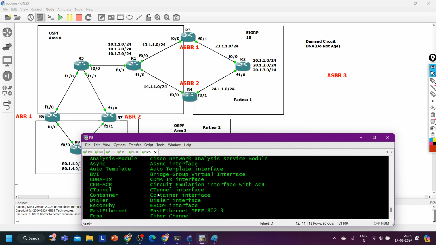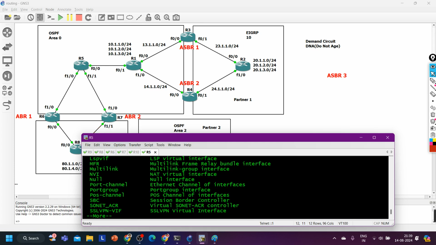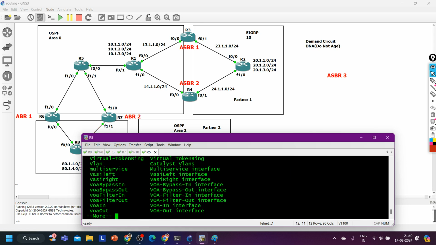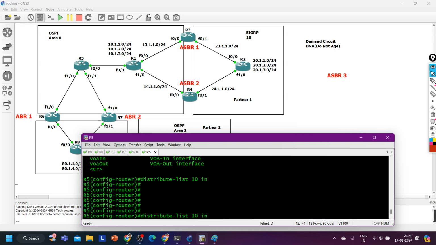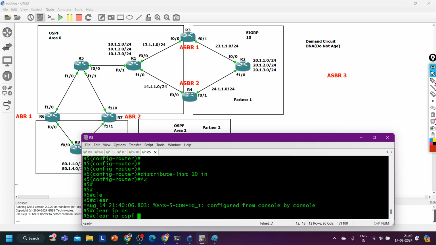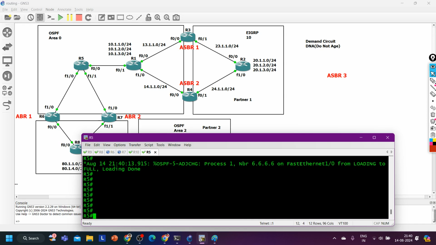And then see, we have lots of options, right? I can apply this filtering on FastEthernet 0/0, I can apply this filtering on all interfaces, or I can apply this filtering for a particular source. Applied. Now clear ip ospf process.